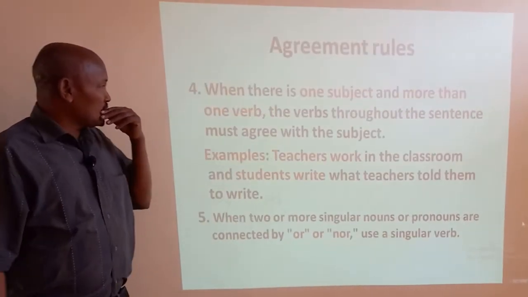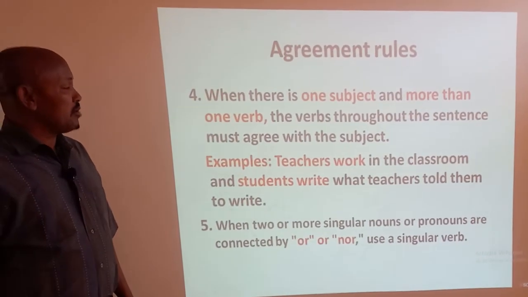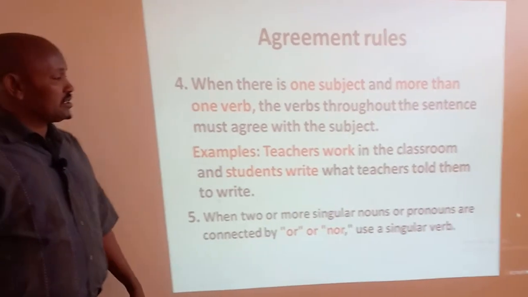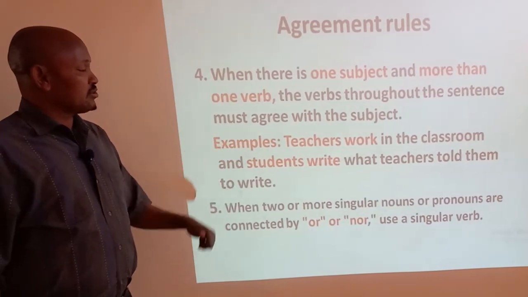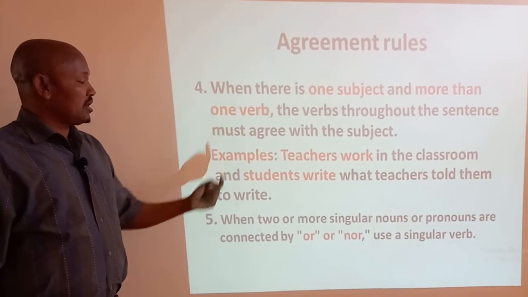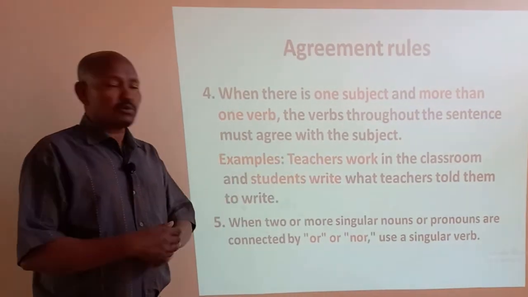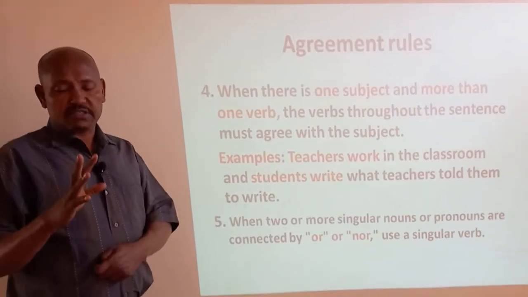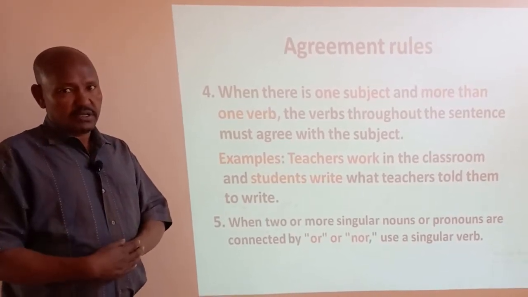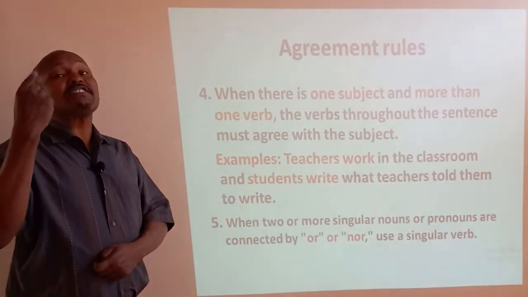The other basic rule is, when there is one subject and more than one verb, the verb throughout the sentence must agree with the subject. Look here, teachers work in the classroom and students write what teachers told them to write. How many subjects do we have here? Teachers and students. These are plural subjects, so they use plural verbs. In any given sentence, there might be two different subjects, and they are plural and the verb is also plural.